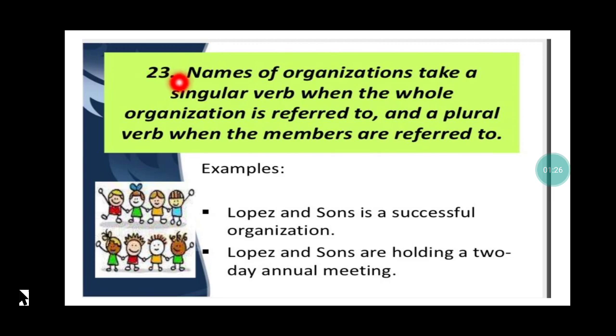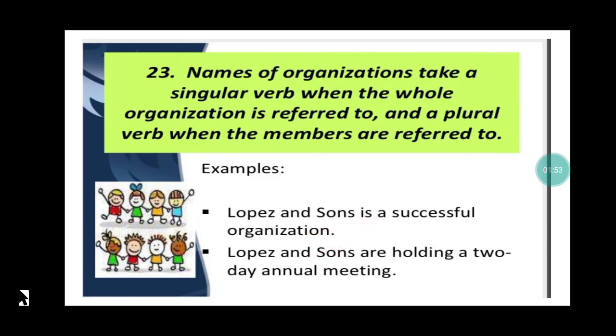Rule number 23. Names of organizations take a singular verb when the whole organization is referred to and a plural verb when the members are referred to. So, when I talk about the whole organization together, it is singular, and when I talk about each member of the organization, it is plural. Like "Lopez and Sons is a successful organization," because Lopez and Sons refers to one organization, so the verb is singular.